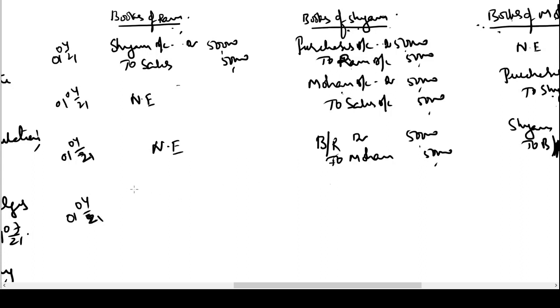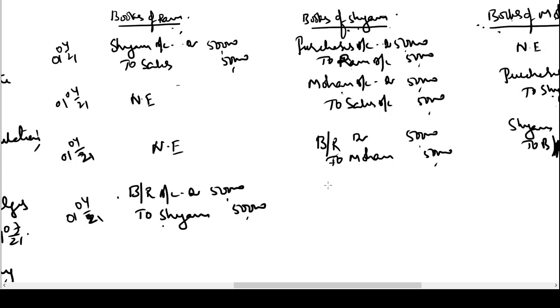So what is the entry in the books of Ram? He is now receiving a bill. Who is giving this bill to him? Mohan is not giving this bill to him. Shyam is giving this bill to him. Hence, he will record the name of Shyam in his books of account. Bills receivable account debit 50,000 to Shyam account. Asset is coming in, debit. Shyam is the giver, hence credit.